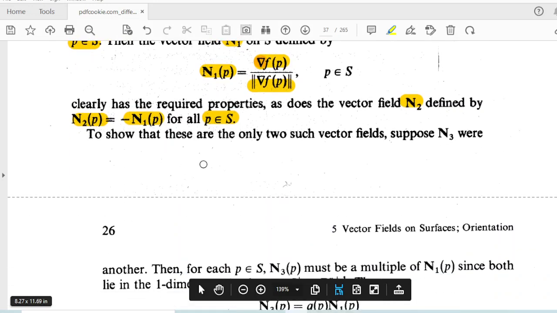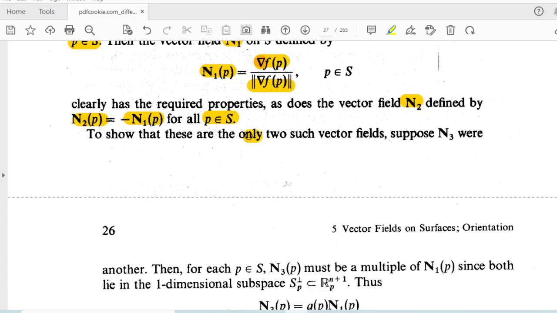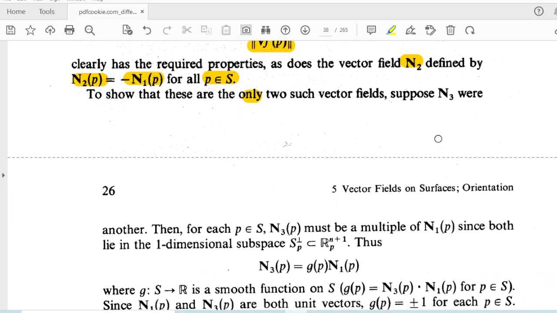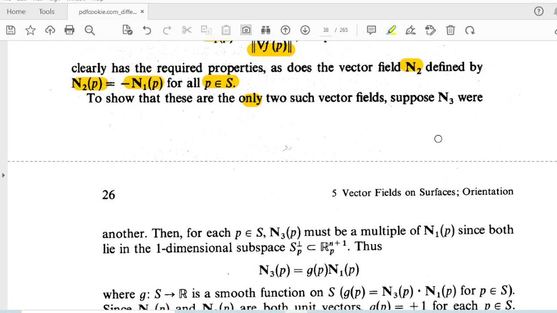To show that there are exactly two, we are going to show that these are the only two such vector fields. Suppose n3 bar were another. What we are going to prove is that, first we have assumed two normal vector fields n1 bar and n2 bar, and there are exactly only two such normal vector fields.